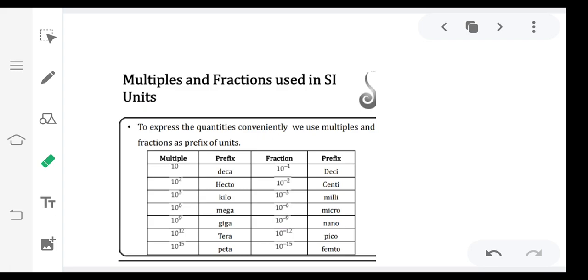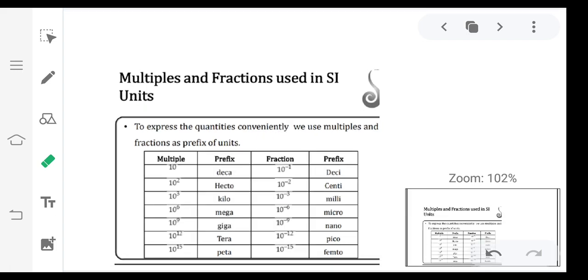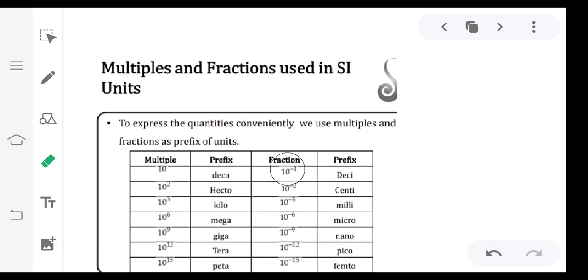Next, multiples and fractions used in SI units. You have to remember this. 10 means deca. 10 power minus 1 means deci. Deca, deci. Suppose 10 power 3 means kilo. 10 power minus 3 means milli.